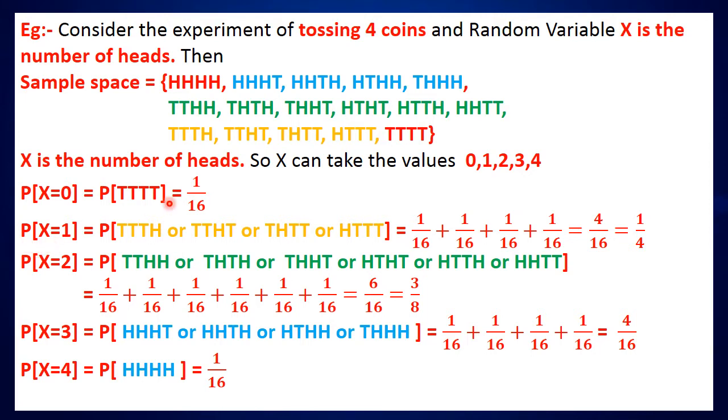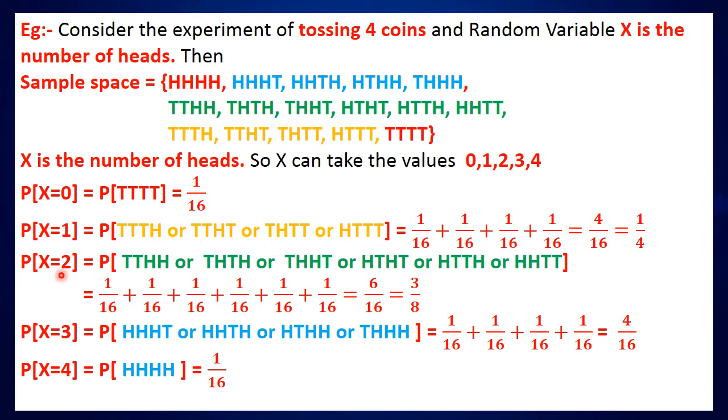Similarly, we calculate the probability of X equal to 1, that is number of heads equal to 1, which means these all 4 cases are there. So P of TTTH or TTHT or THTT or HTTT. Now for all these cases we have to add the probabilities of each case. TTTH is one of the 16 outcomes, so its probability is 1 upon 16. Similarly the remaining terms are also 1 upon 16, 1 upon 16, and the last one also 1 upon 16. So while adding we get 4 upon 16 or 1 upon 4.